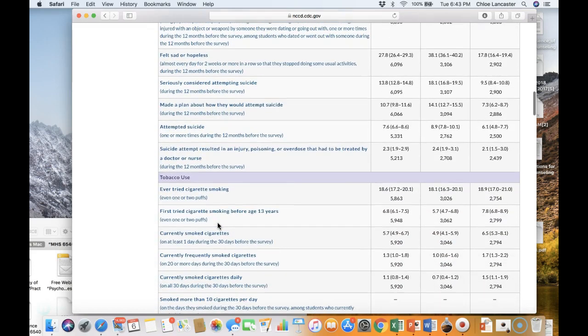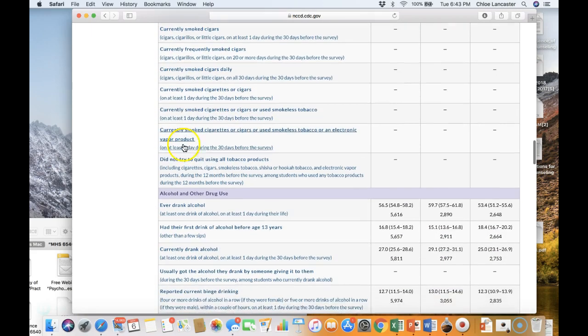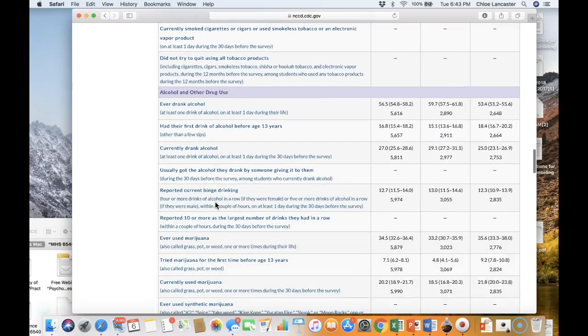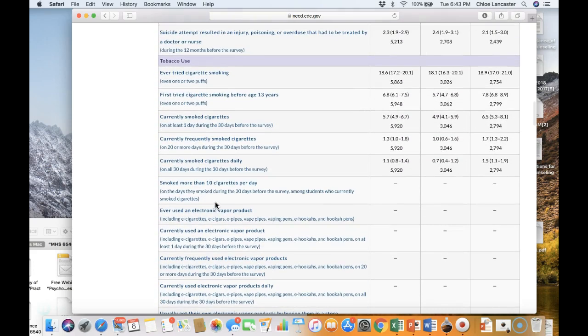For the purpose of this course, we're going to be more interested in the items related to tobacco use, and scrolling down quickly, alcohol and other drug use. As illustrated in the book, and as I've tried to shed light on in the PowerPoint, there are certain behaviours that really signify future risk.